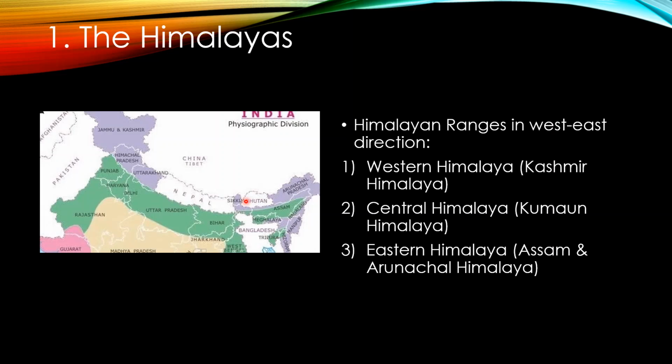And Eastern Himalaya, that is in Assam and Arunachal Pradesh. So the Himalaya ranges in west to east direction.